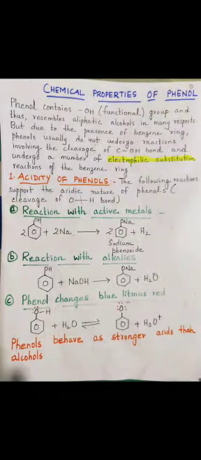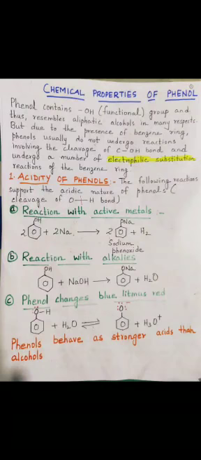Hello students, today we are going to learn chemical properties of phenol. Phenol contains functional group OH, similar to that of aliphatic alcohols, but due to presence of benzene ring, the properties are different. Generally, phenols undergo electrophilic substitution reactions, which is due to the benzene ring.